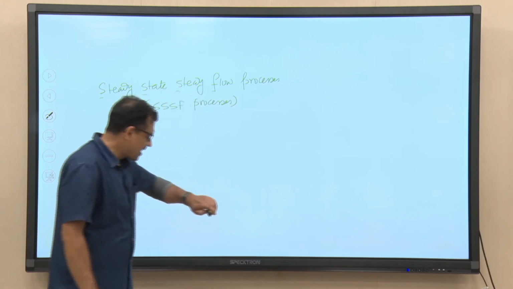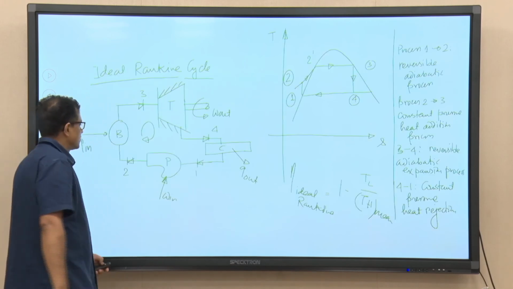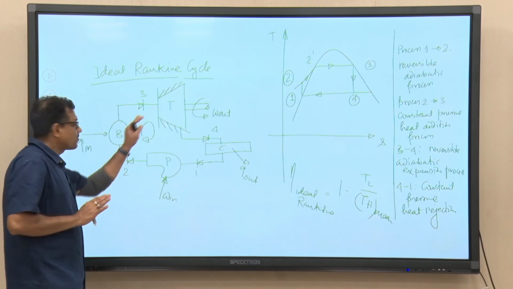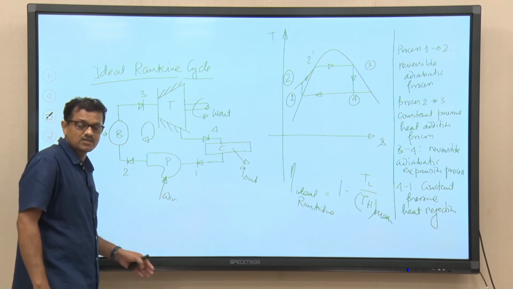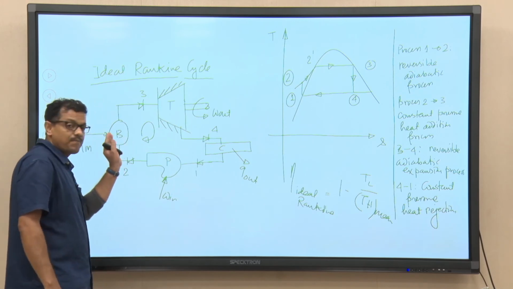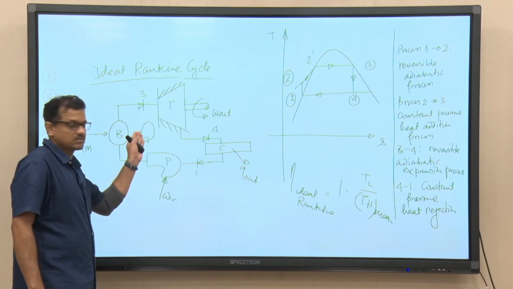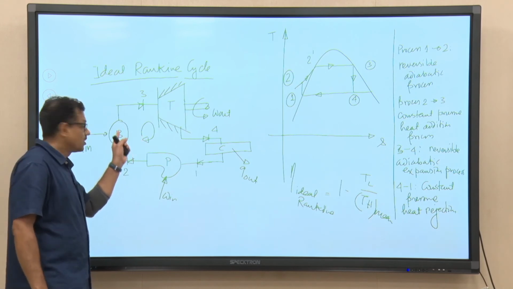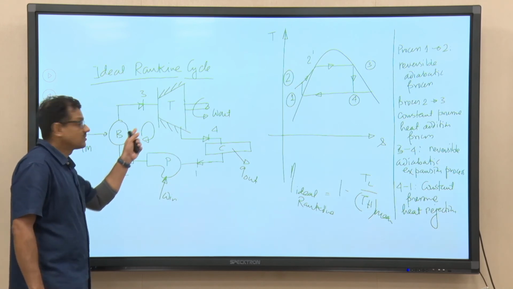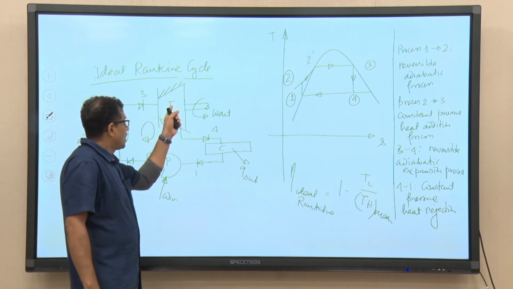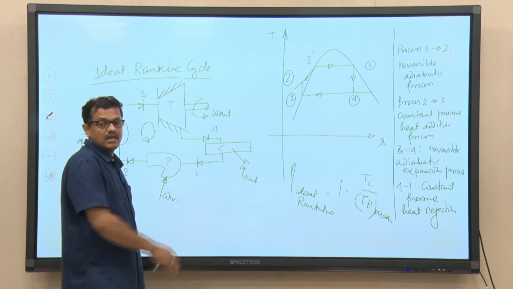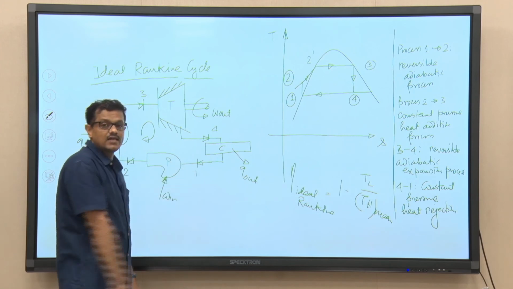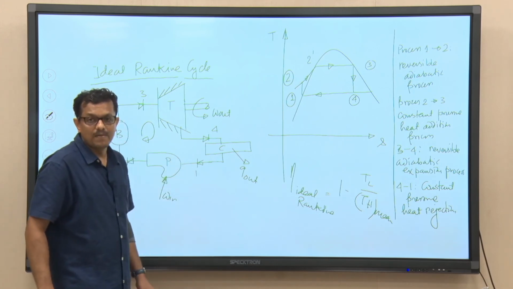If we consider all the processes as steady state, steady flow and apply the first law, what are those processes? Constant pressure heat addition, isentropic expansion, constant pressure heat rejection, and reversible adiabatic pumping.